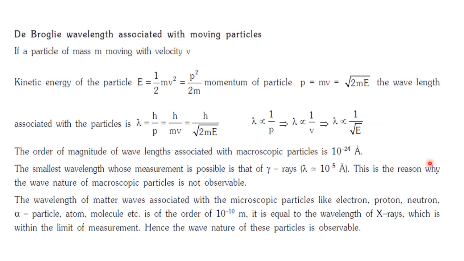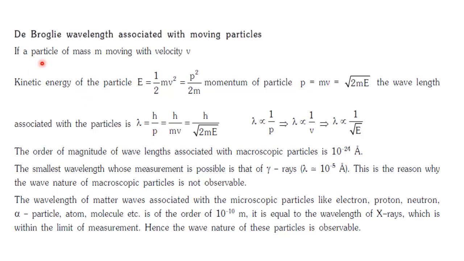So taking this concept, de Broglie tried to calculate the wavelength which is associated with the wave of the particle, and he related it with the momentum of the particle. So the formula was lambda is equal to h by p. Here lambda is called the wavelength of the wave associated with the particle, h is Planck's constant and p is the momentum.